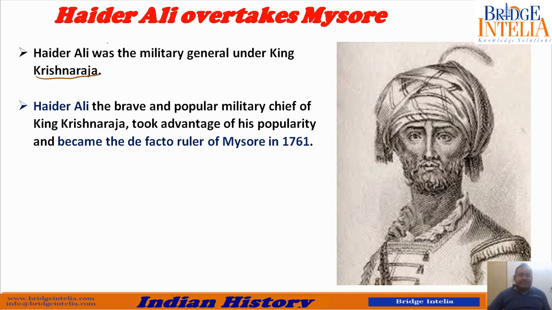So Hyder Ali was even more popular than the king himself. Popular is a very important word. People liked him. So Hyder Ali, the brave and popular military chief of King Krishna Raja, took advantage of his popularity and became the de facto ruler of Mysore in 1761.